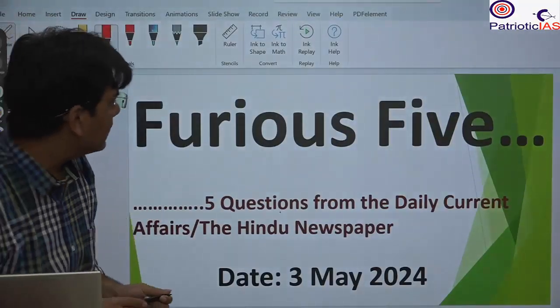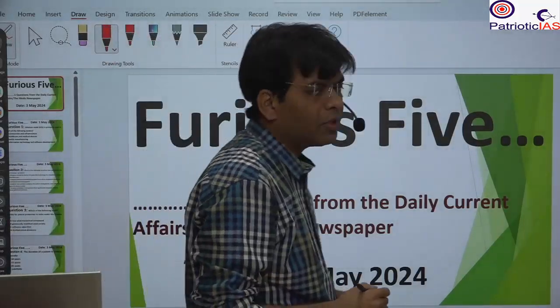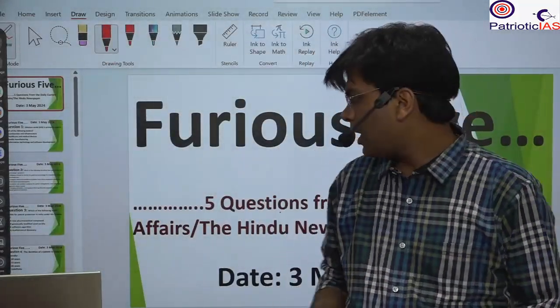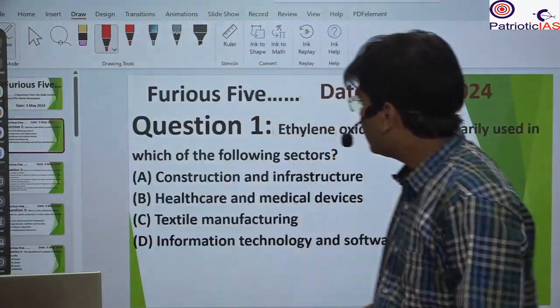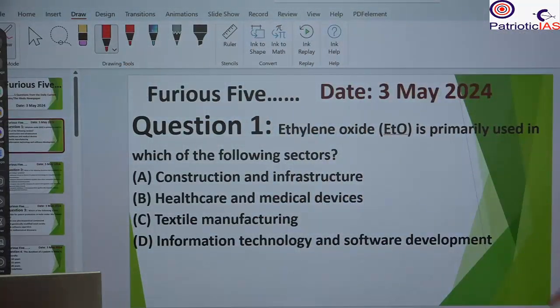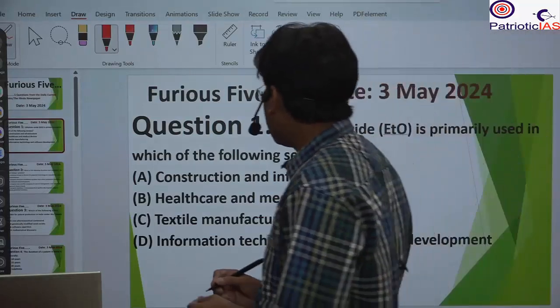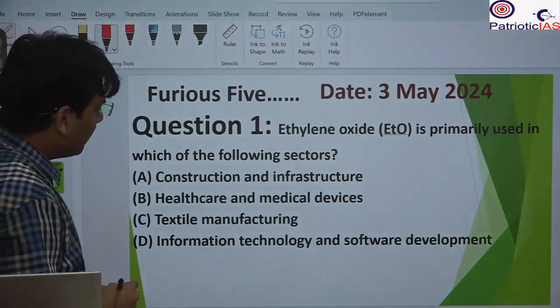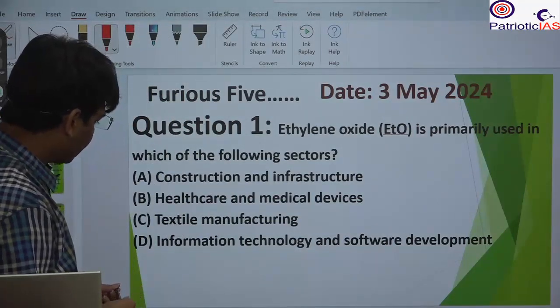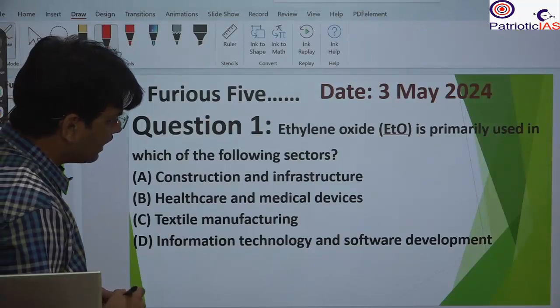Now we will solve 5 questions from the topics that we have covered from the newspaper, one by one. The first question: ethylene oxide is primarily used in which of the following sectors? A, construction and infrastructure; B, healthcare and medical devices; C, textile manufacturing; D, information technology and software development.